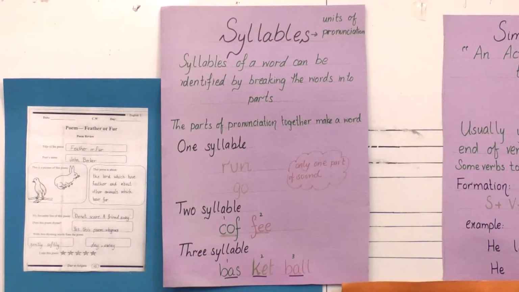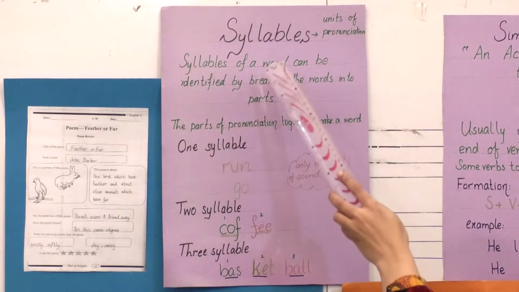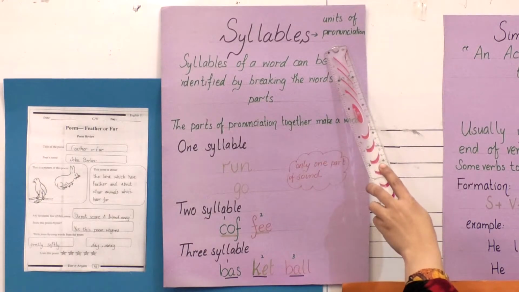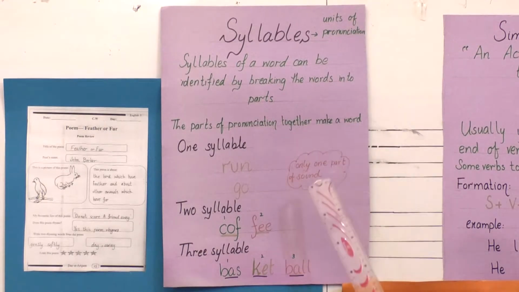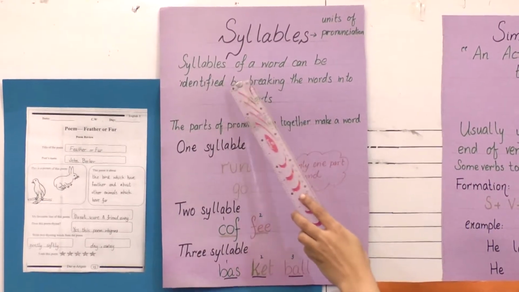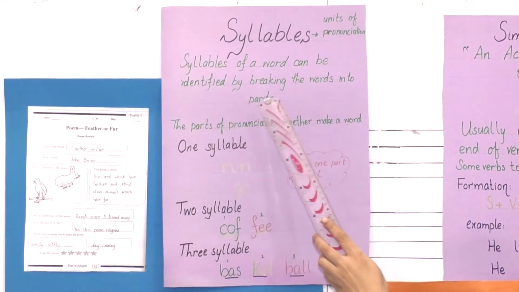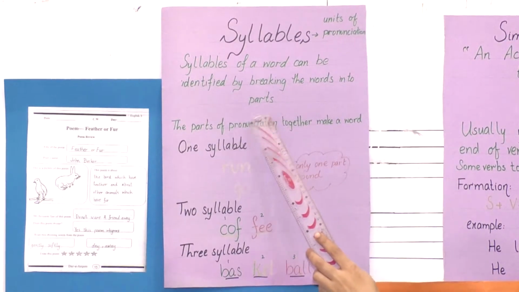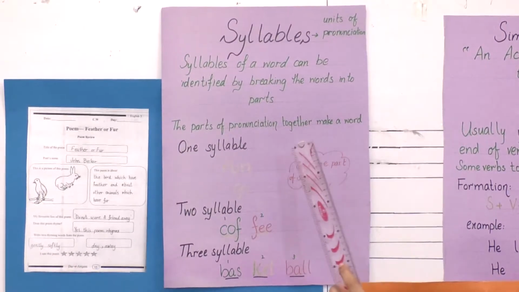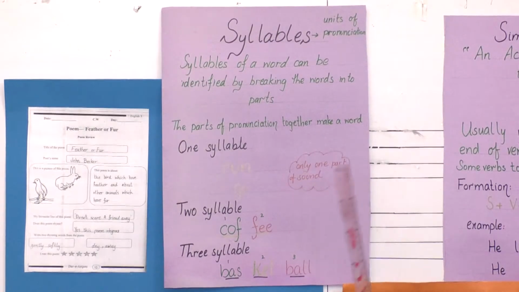Now students, before starting page number 17 of your workbook, we are going to clear the concept about syllables. Syllables are units of pronunciation. The number of pronunciations in a word are syllables. Syllables of a word can be identified by breaking the word into parts. The parts of pronunciation together make a word. Different parts of pronunciation when joined together make a word.